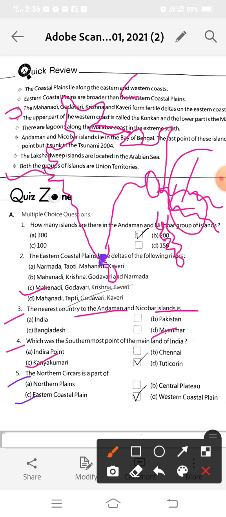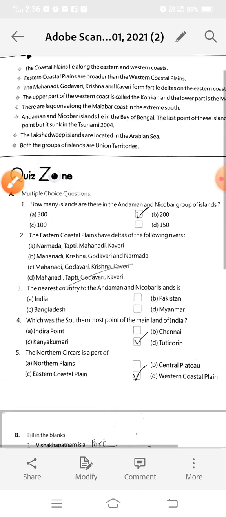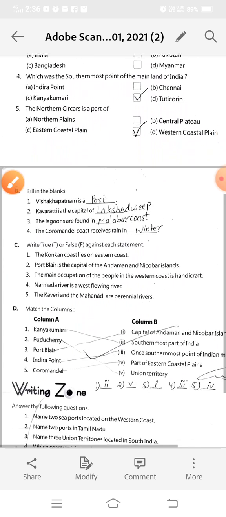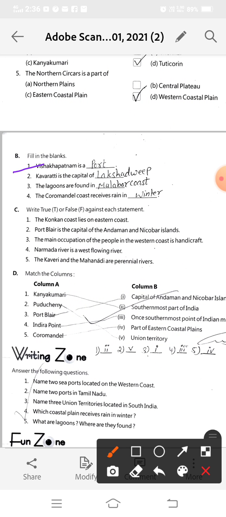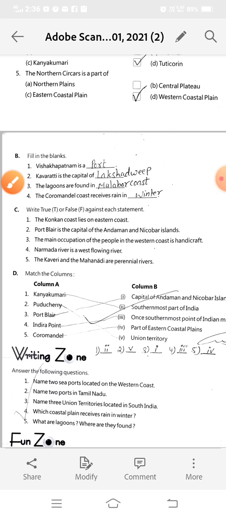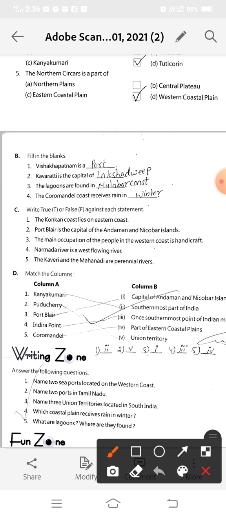Now the next is exercise B, fill in the blanks. First, Visakhapatnam is a port, and Kavaratti is the capital of Lakshadweep, and earlier Lakshadweep was known as Laccadive.